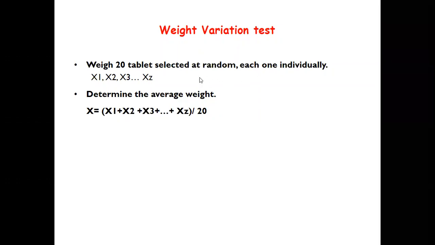Evaluation of compressed aspirin tablets. The first test is the weight variation test. So 20 tablets of aspirin should be selected randomly and weighed individually, and the weights should be noted down, and then determine the average weight of the tablet.